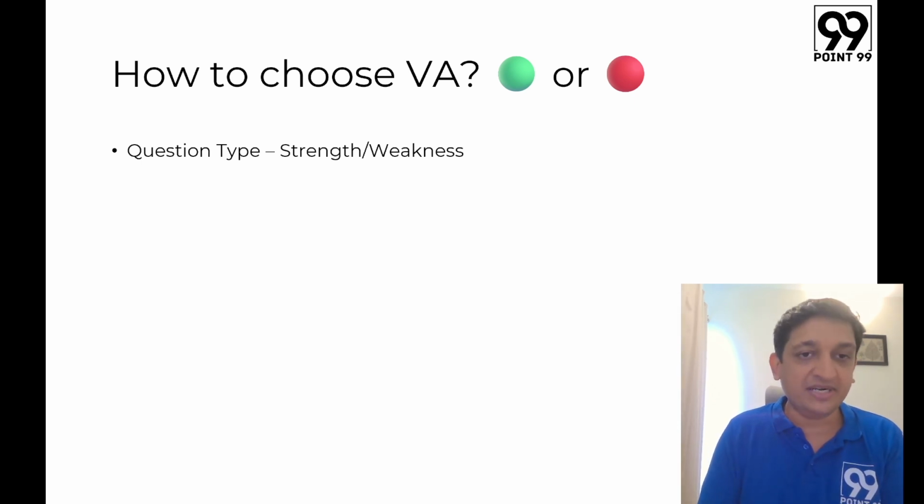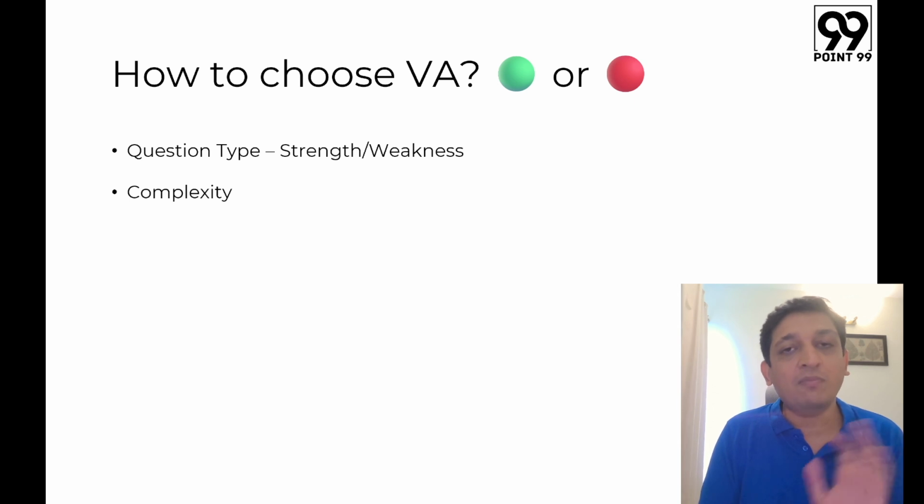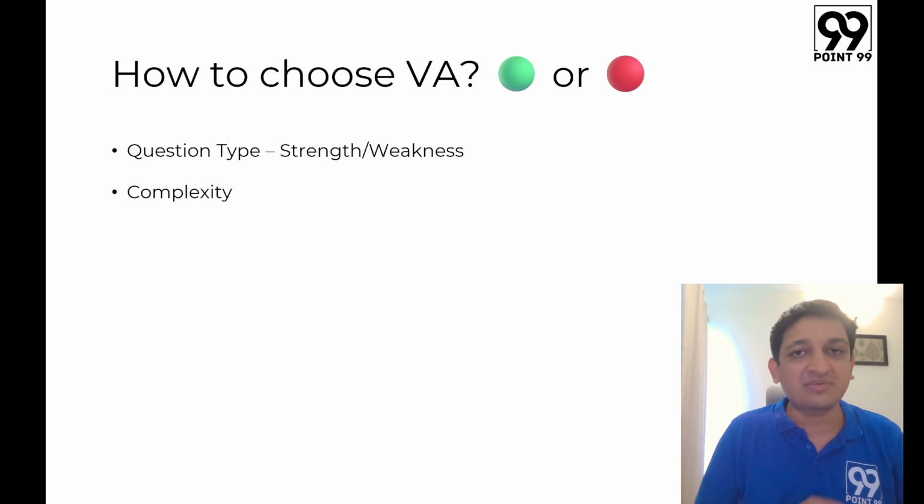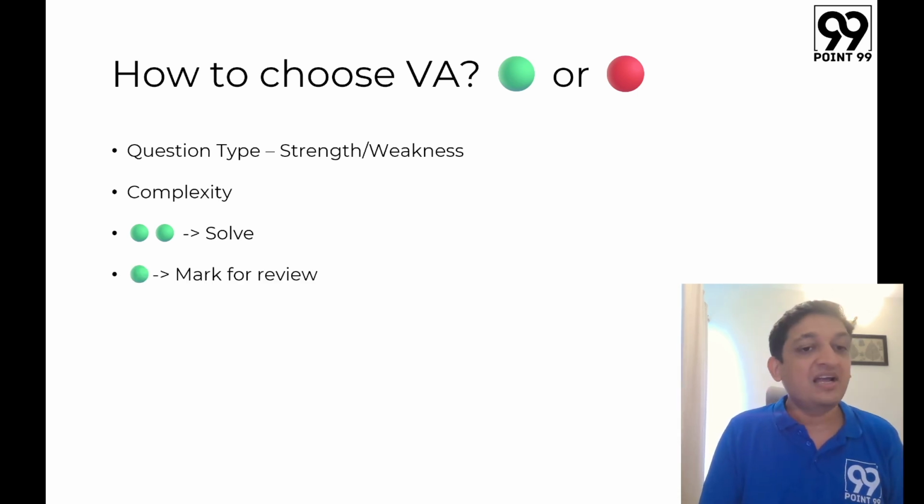So the first thing depends on your strengths and weaknesses. The second thing, again, we'll talk about complexity here. If the summary paragraph is very complex, there are a lot of random things going on, and again it is some metaphysical, physiological, psychological, or economic concept which you might not be aware of completely, then attempting it does not make a lot of sense. So I will rate VA questions on these two scales. If I'm getting two green bulbs, then I'll definitely go ahead and solve this. The question type is my strength and the question is not complex, definitely this classifies as an easier question, I should solve it. And if there is one green bulb that I can see, then definitely I will mark it for review.